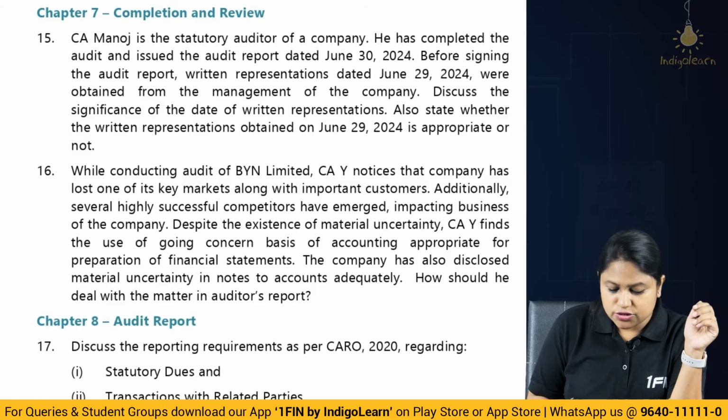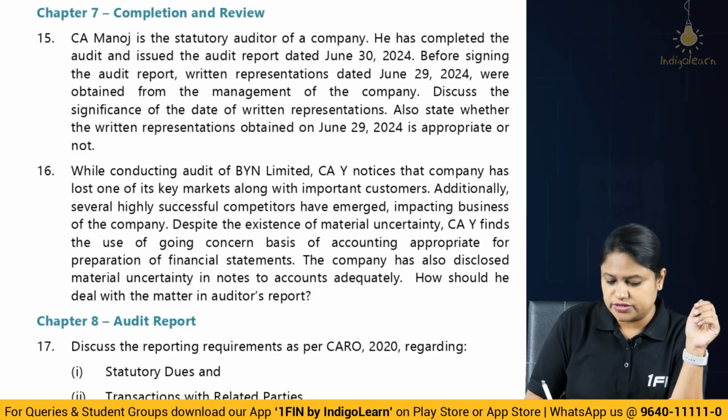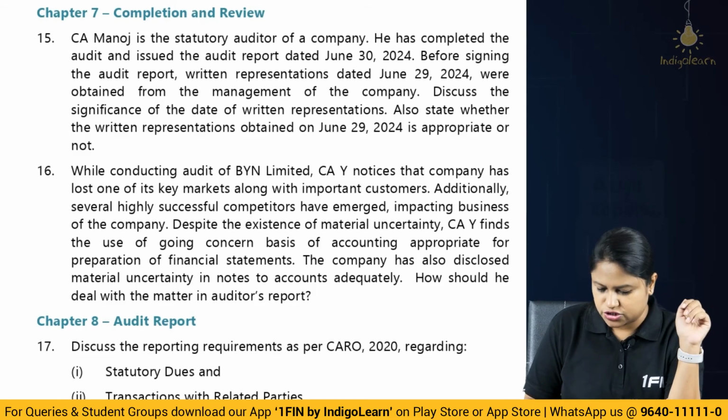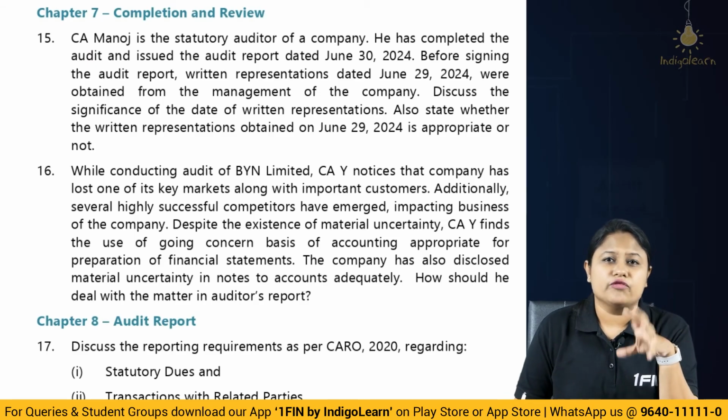The company has also disclosed the material uncertainty in the notes to accounts. So obviously it is absolutely correct. The company has given the disclosure. How should you deal with this matter? So first of all, understand, are we going to go for modification here?